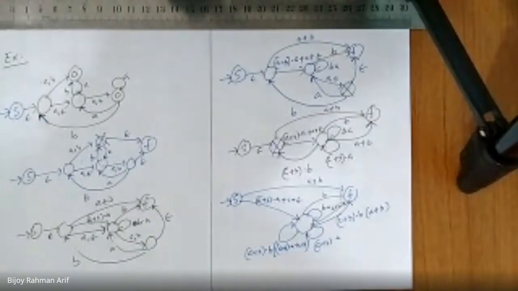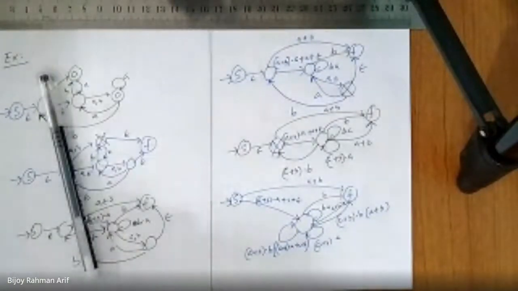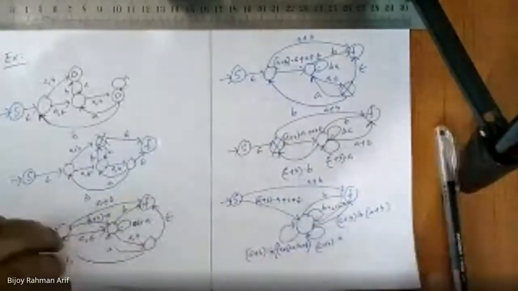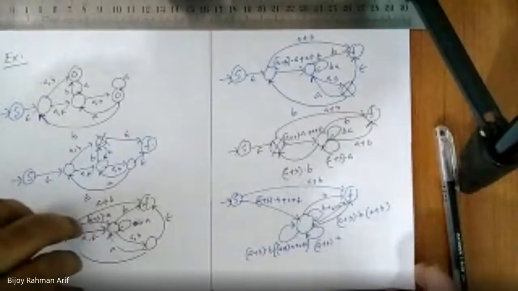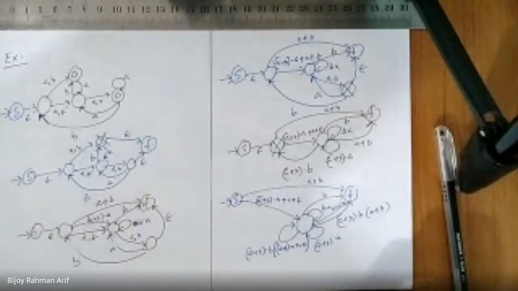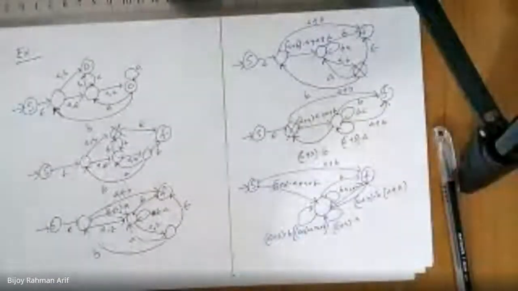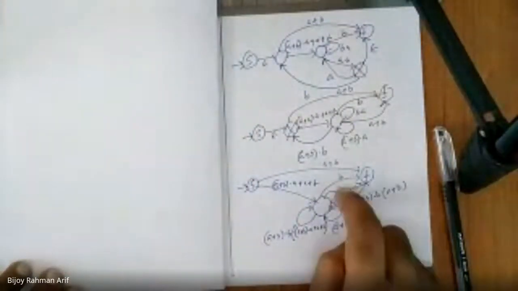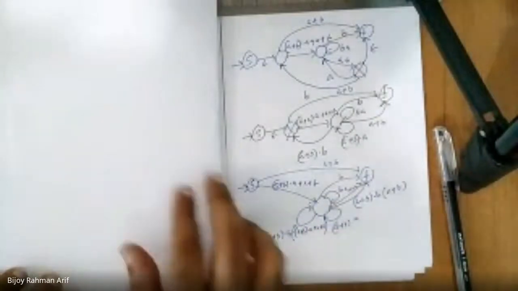Now we can easily do this. What would be the finite automata for this? The whole thing can be represented this way. The whole thing would become, let's take another page. The whole thing would become like this. How many self loops are there? BA, this one, 3. So we can write this one.